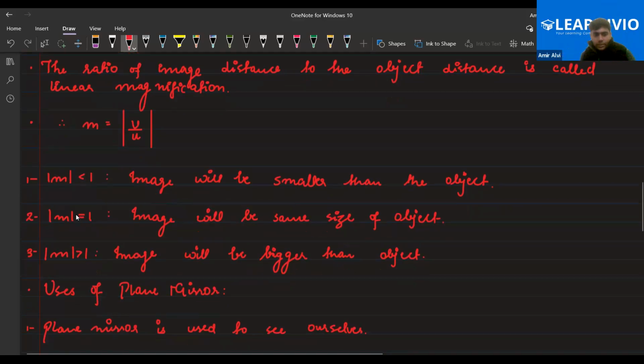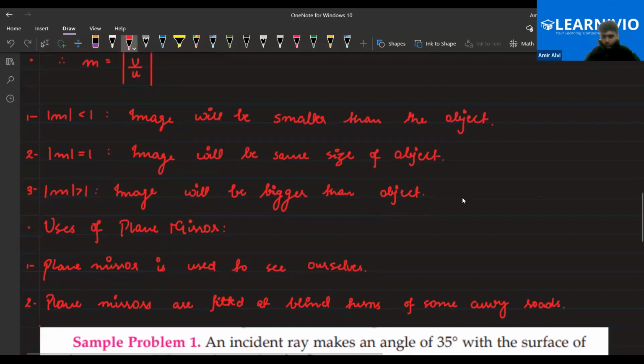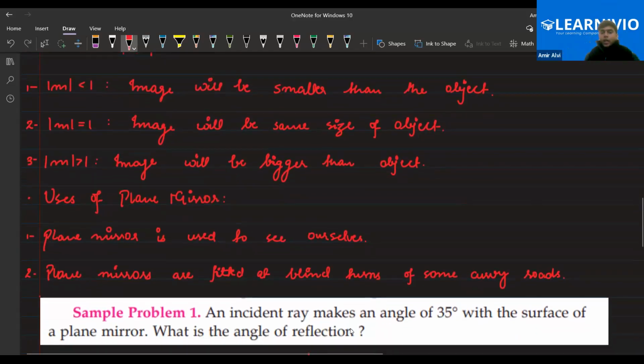Now let's see the next thing, that is the use of a plane mirror. A plane mirror is used to see ourselves, and plane mirrors are fitted at blind turns of some curvy roads, so that we can see the coming objects. Clear, all of you? Yes, sir. Okay, let me know the answer in the chat of this question.